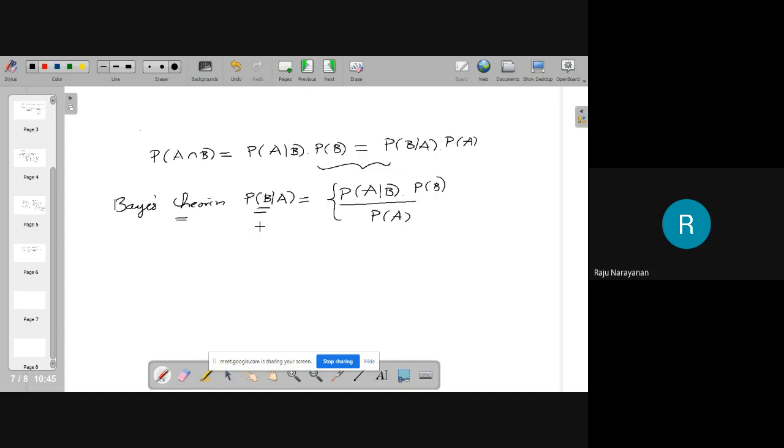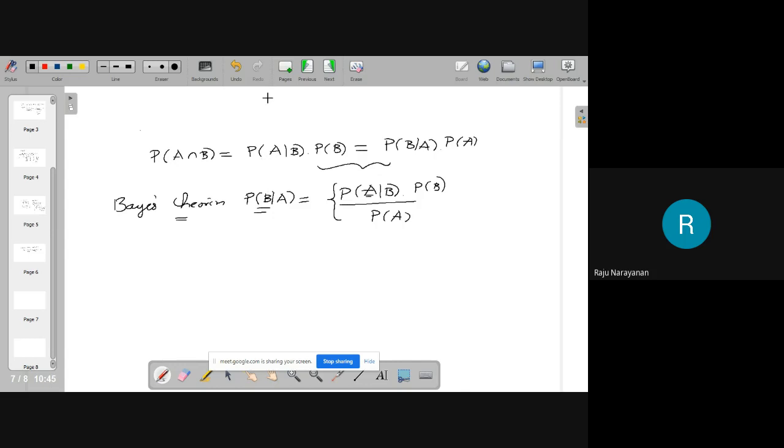At least you have to think about this result for 3 days. Then only you can enjoy the beauty of this result. What is this one? Probability of A given B, given that B has happened, what is the probability that A has to happen? And what about this P(B) and P(A)? They are the unconditional probabilities of happening A and B. Now, given that A has already happened, what is the probability that B has to happen?